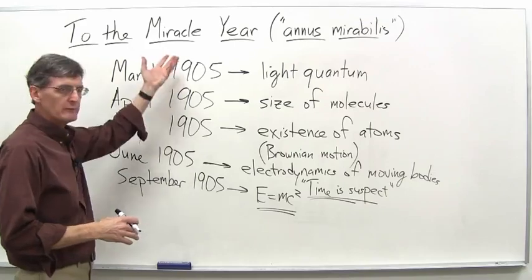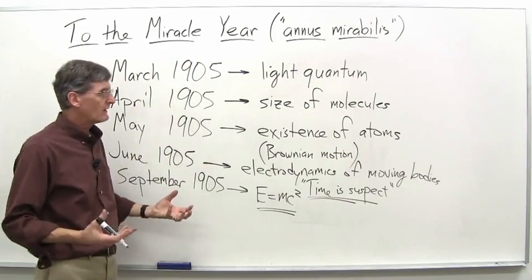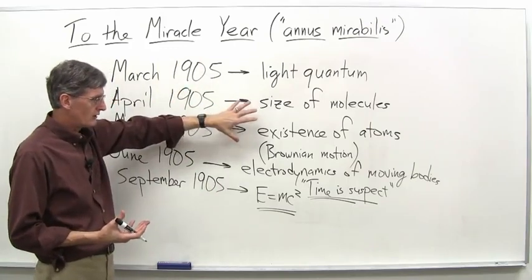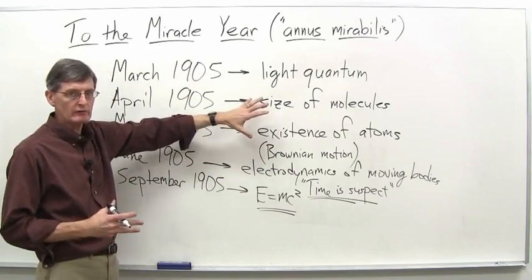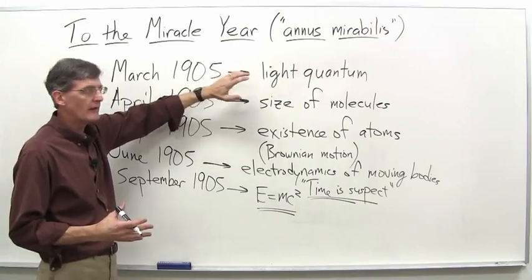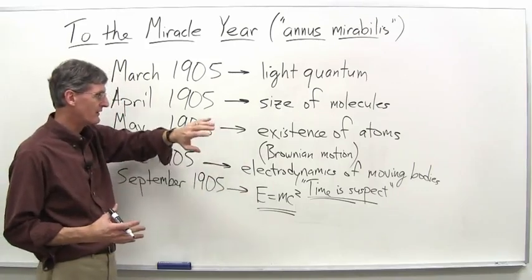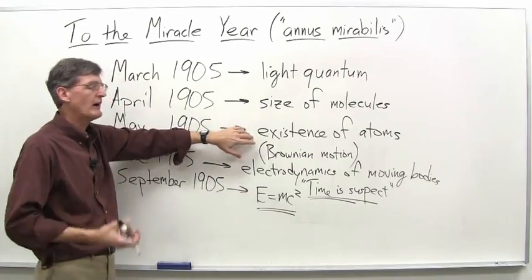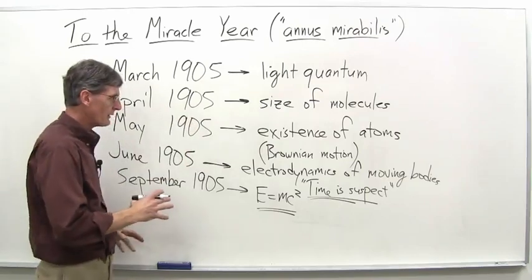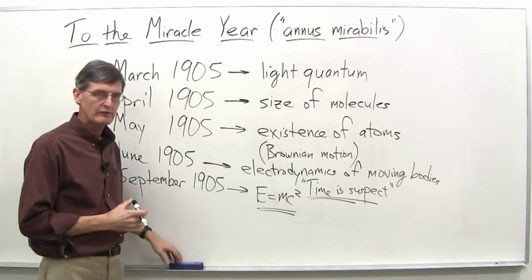So, definitely the miracle year. This unknown 26-year-old patent clerk, seemingly out of nowhere, comes up and publishes 5 papers, any one of which could have made his career, certainly, in the physics world. And yet, in a real sense, certainly the light quantum paper, the special relativity paper, the E equals mc squared paper, the existence of atoms paper, these had profound implications for how we understand physical reality. And even the size of molecules paper, as I mentioned, is one of the most cited papers of its time.